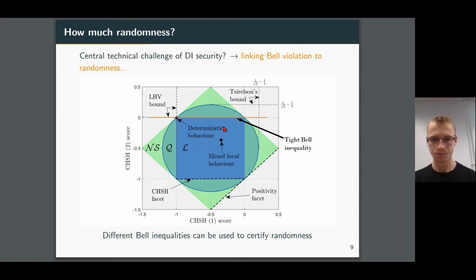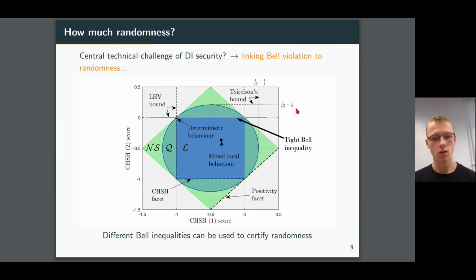Therefore, they're non-local. And if we then go ahead and plot the quantum set, we see it forms this sort of circle around the local polytope. And we see that, well, we can actually achieve a violation of this Bell inequality using quantum strategies. And we can violate it maximally up to what's known as Tsirelson's bound up here. And so this gives us a Bell inequality we can use to test for randomness.